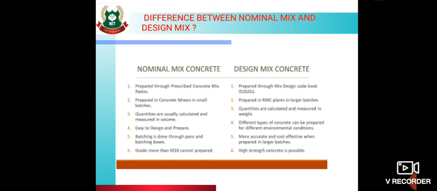Then easy to design and prepare: nominal mix is easy to design and prepare, while in design mix concrete, different types of concrete can be prepared for different environmental conditions. Then batching is done through pans and batching boxes in nominal mix. Design mix is more accurate and cost effective when prepared in higher batches. In nominal mix, grades more than M20 cannot be prepared, while high strength concrete is possible in design mix concrete. So nominal mix was used earlier. Nowadays design mix is the most preferred type of concrete.